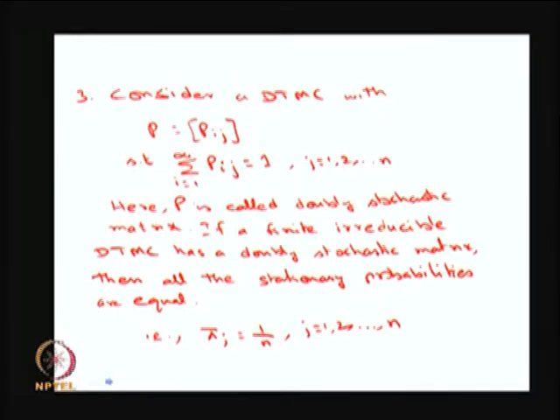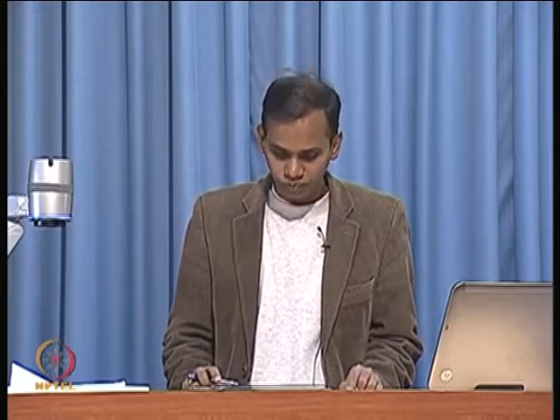To get this result, you can use all the previous results also. It is an irreducible Markov chain, and also it is finite. So, for a finite irreducible Markov chain, all the states are going to be positive recurrent. You can use the previous result, only the aperiodicity is missing, but since it is a doubly stochastic matrix, that aperiodicity is taken care of. Therefore, the stationary probabilities exist.